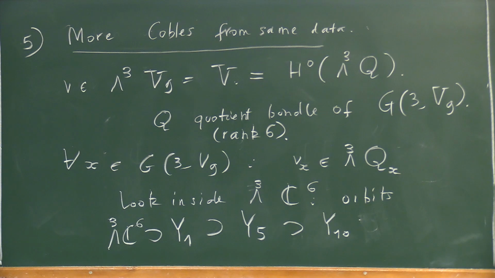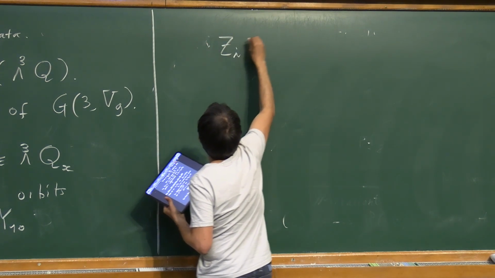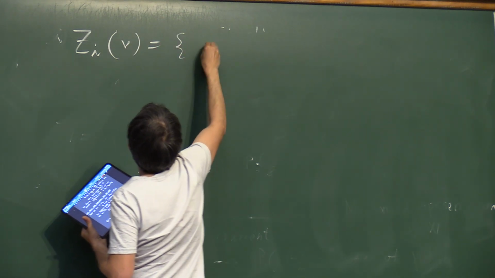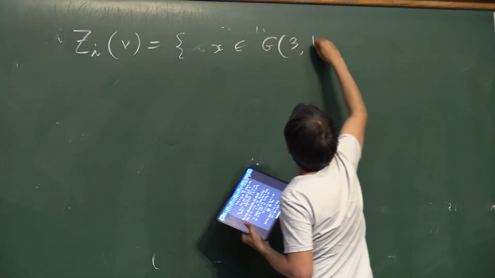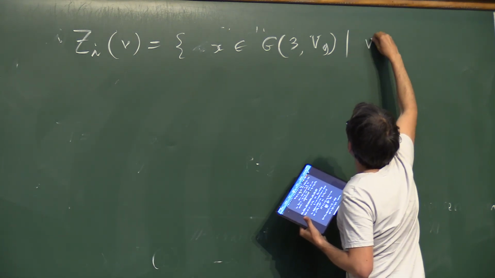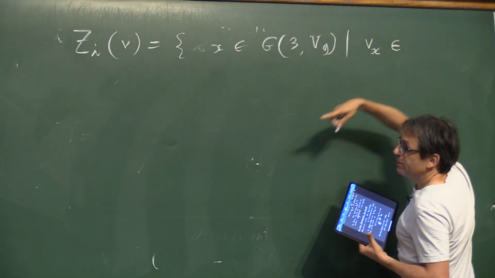It means that you have some orbits in the fibers of your vector bundle, and then you can look at the points of your variety such that V, your initial data, when you look at X, it lies in this orbit.